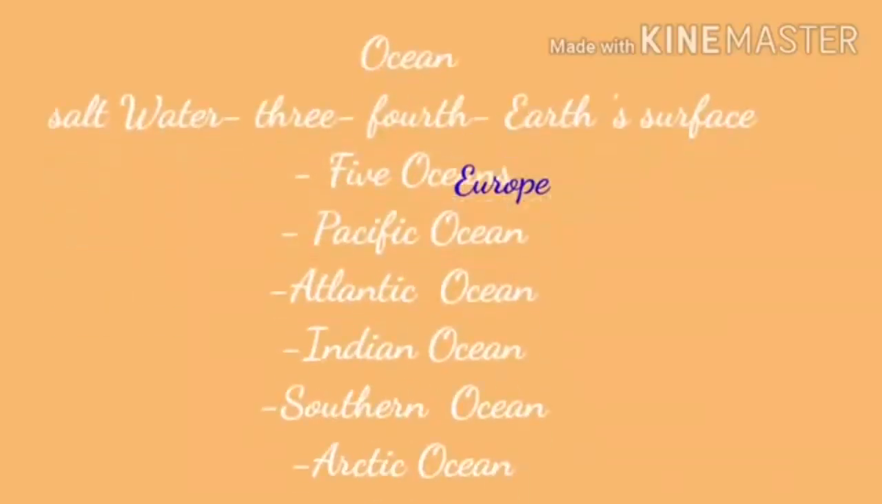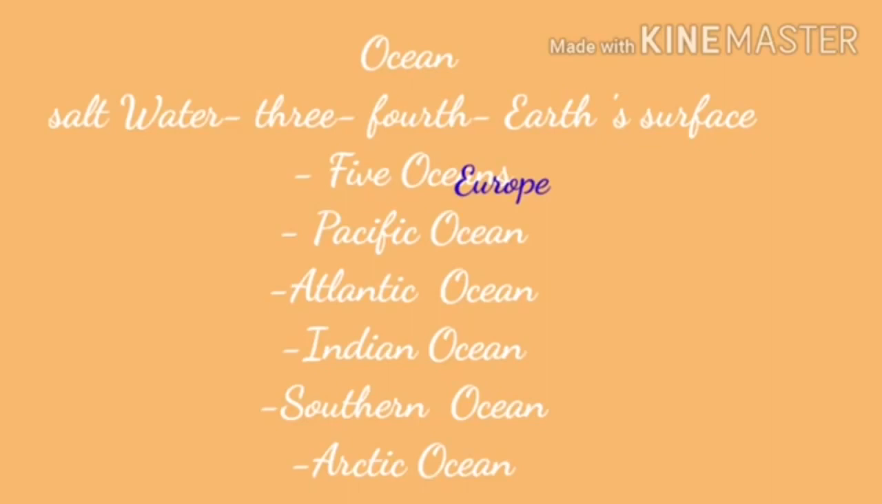Okay, children, next we will learn about oceans. What is an ocean? Yes, the mass of salt water that covers most of the earth's surface is called an ocean. Children, the large water bodies are called oceans. There are 5 oceans on the earth. Children, how many oceans are there on the earth? Yes, there are 5 oceans on the earth.